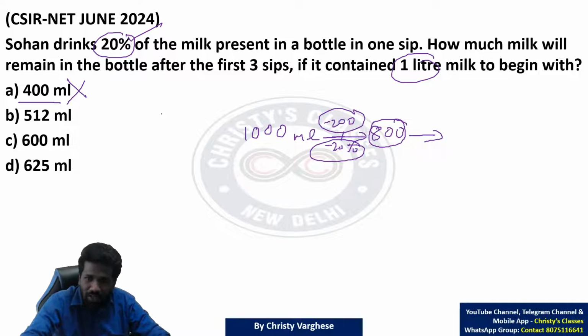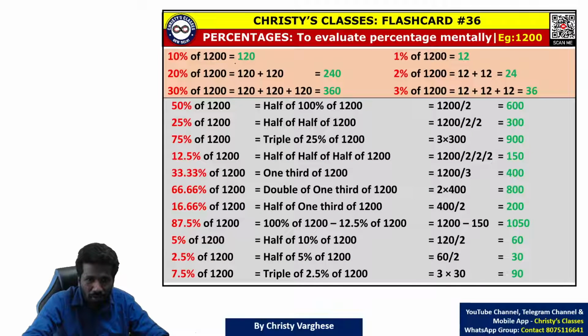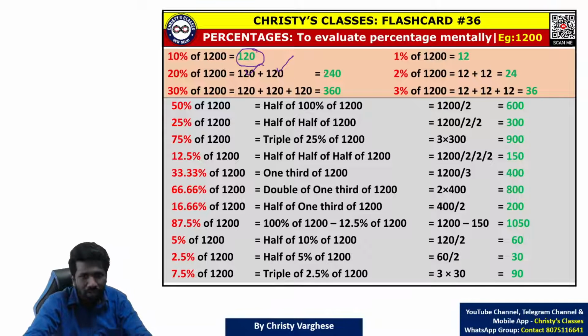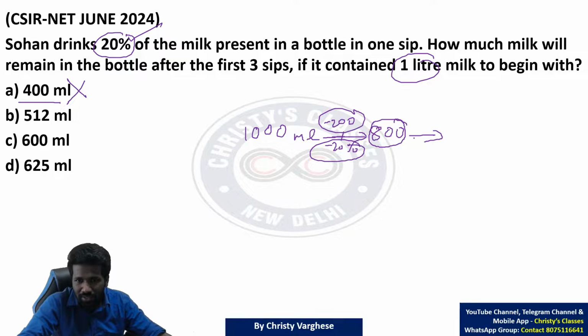Only 20% of 800. What is 20% of 800? I have taught you the mental math before. 10% of a number is shifting one decimal to the left. So 20% will be double of that. If it was 1200, then 10% is 120, so 20% is 240. Here it is not 1200, it is 800, so 10% of 800 is 80, so 20% will be 160, not 200, so we get 640. Now 20% of 640: 10% of 640 is 64, and 64 doubled is 128. Mental math.